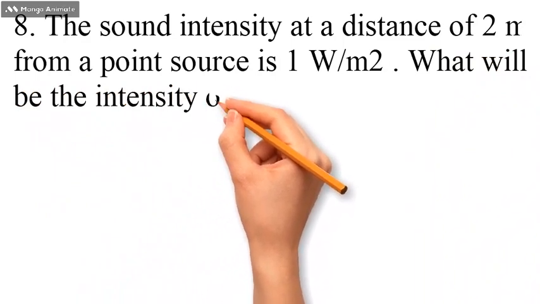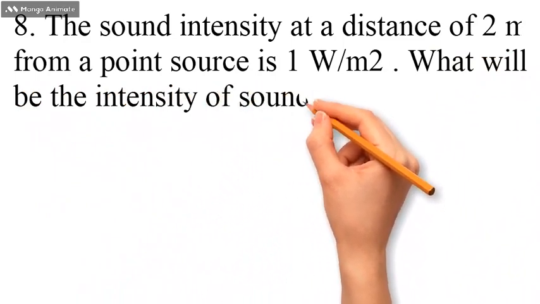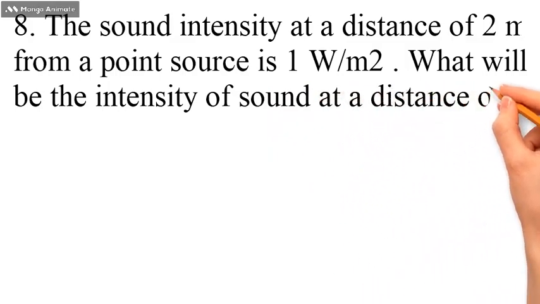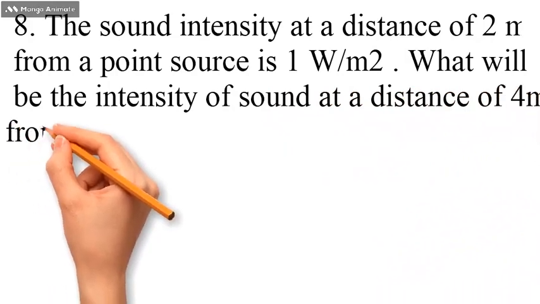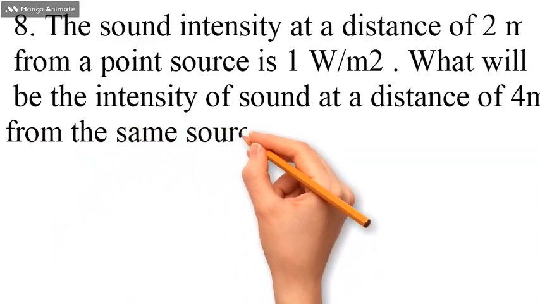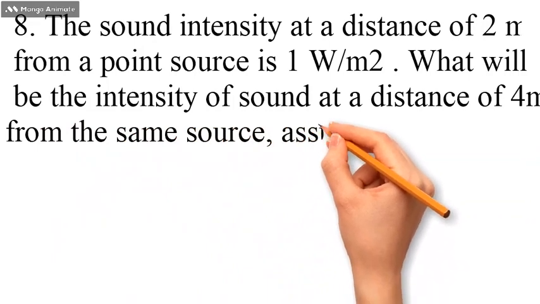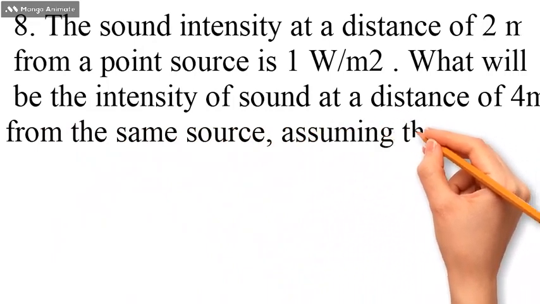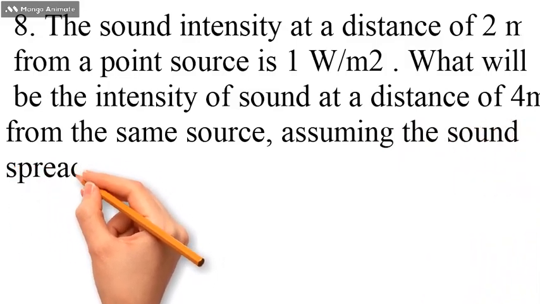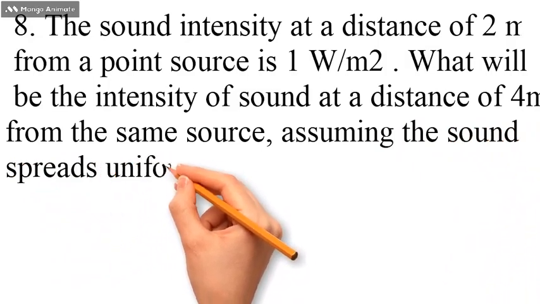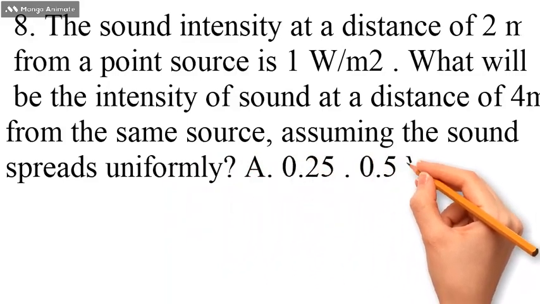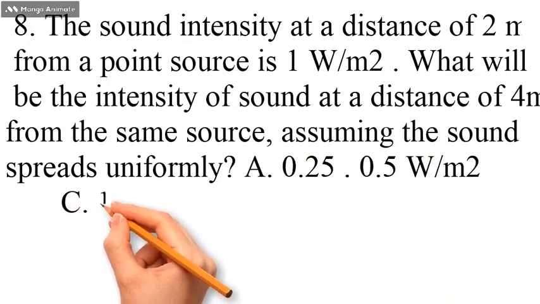Sound intensity from a point source that spreads uniformly follows the inverse square law. I is proportional to 1/R². So, if the intensity is 1 W/m² at 2 meters, then at 4 meters, which is twice the distance, the intensity will be I = 1/2² = 1/4 = 0.25 W/m².